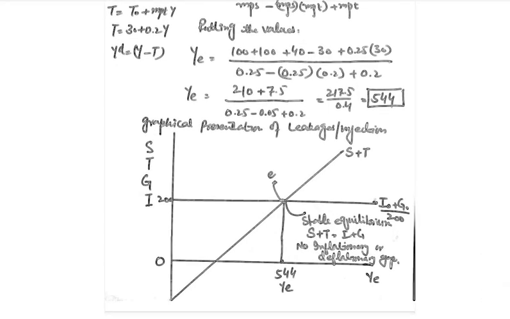Our next topic is the controversy between the classicals and the Keynesians, and the controversy is that the classicals state that a balanced budget is needed for the government to be neutral. But the Keynesians say that even if the government follows a balanced budget, the government will not remain neutral. And we will discuss this controversy in the next topic by using these tools which we have developed till now.